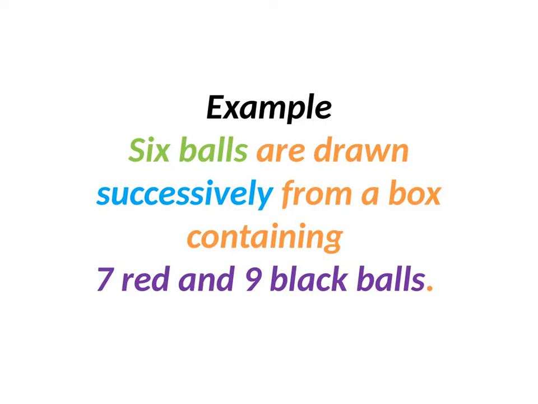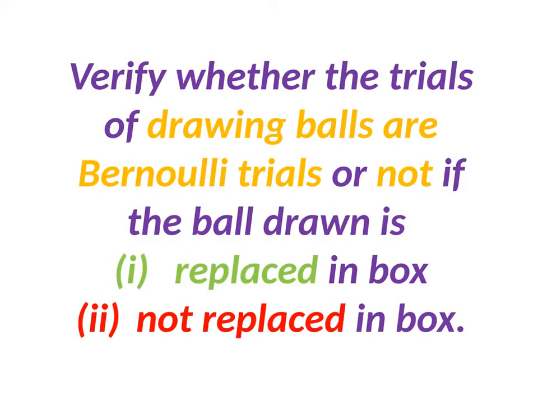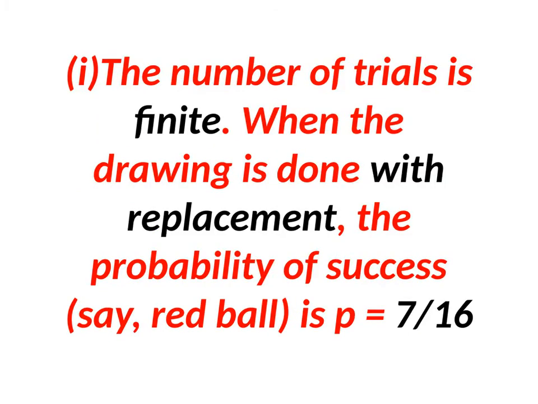Six balls are drawn successively from a box containing seven red and nine black balls. So the number of trials is six. Verify whether the trials of drawing balls are Bernoulli trials or not, if the ball drawn is replaced in the box, and if it is not replaced in the box. The number of trials is finite because we are going to draw six balls.